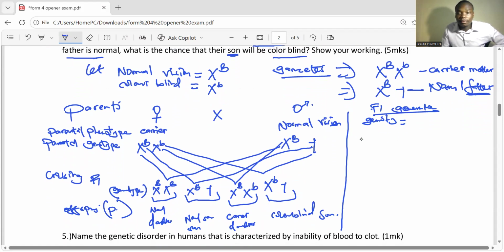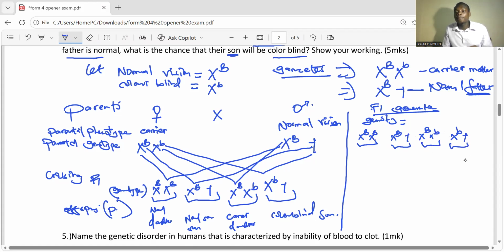They are here: X capital, next Y, next carrier, and lastly colorblind. So we have 1, 2, 3, 4. And because there are 4, we divide 100% by 4.